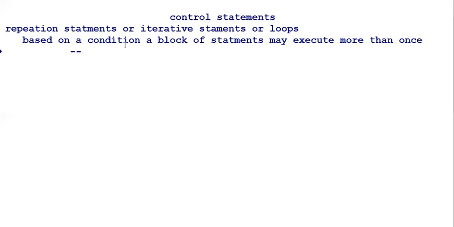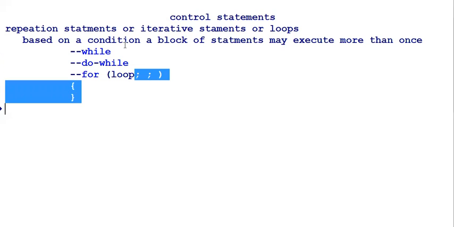Java has while as one control statement, and Java has do as another control statement, followed by do-while. This is another conditional control statement, and the next one is the for loop. We have these three. We will see them one by one, find out the difference between one and the other, and in which terms the difference is maintained. We will start with the first one, while. While is a conditional control statement.